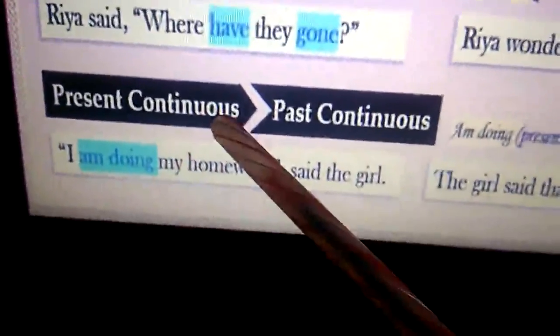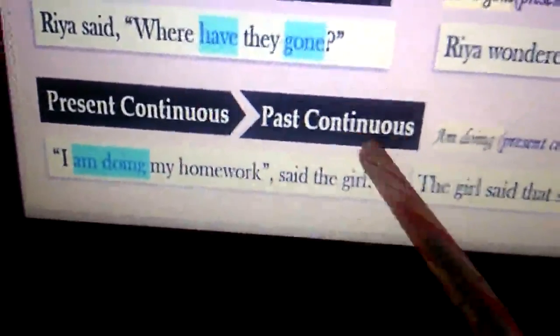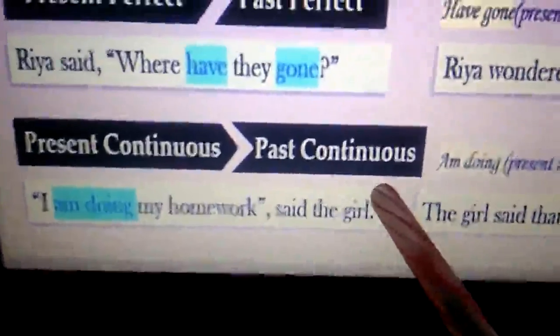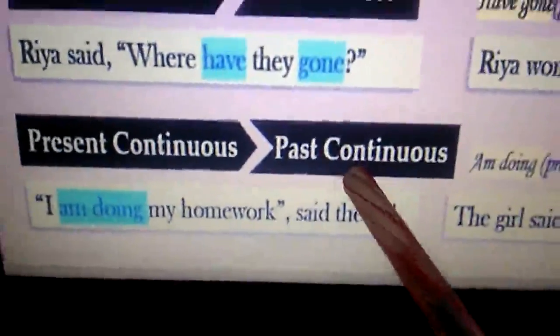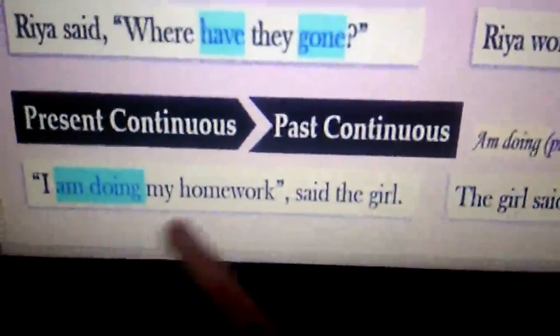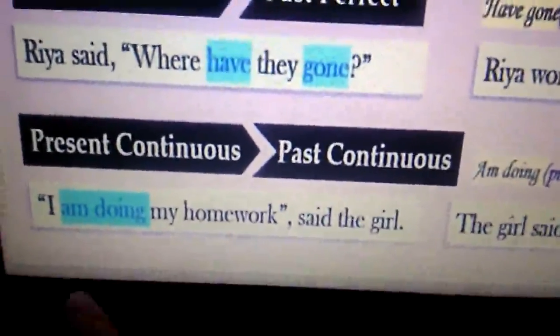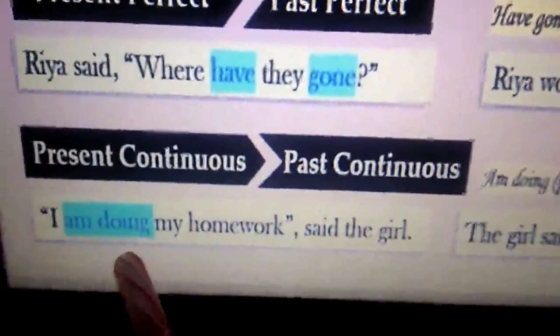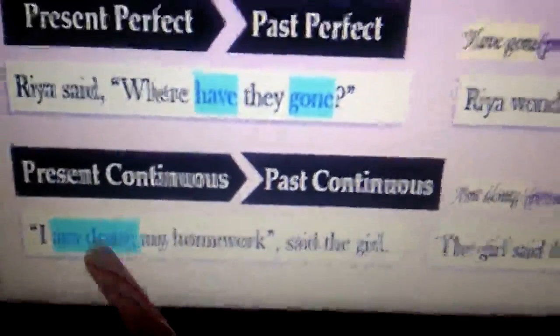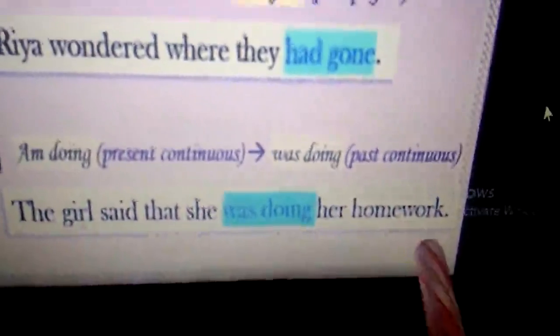See the next one. If the sentence is in present continuous, then it has to be changed to past continuous. See here: I'm doing my work, said the girl. Am doing is in present continuous. When you change that into past continuous: the girl said that she was doing her homework.